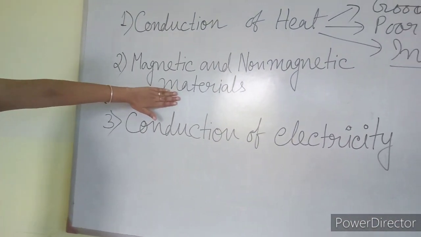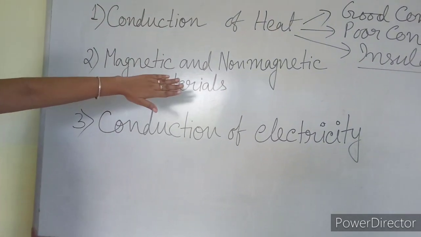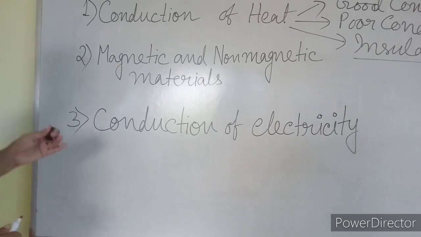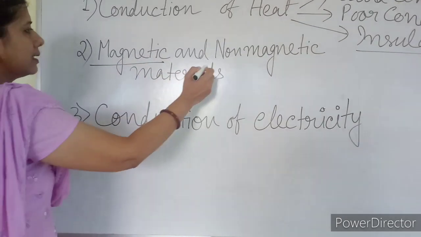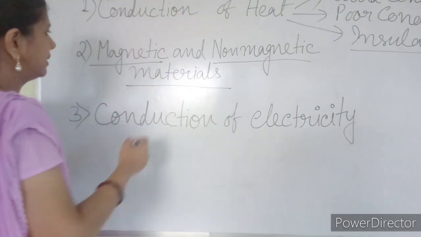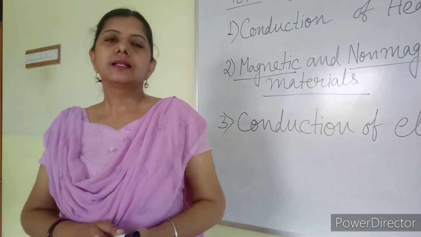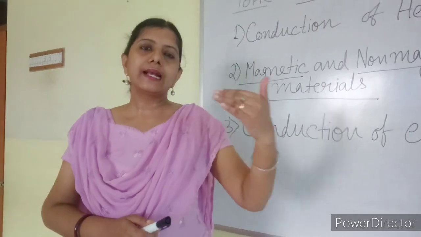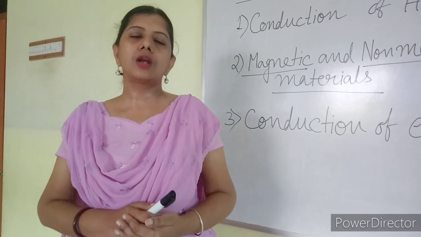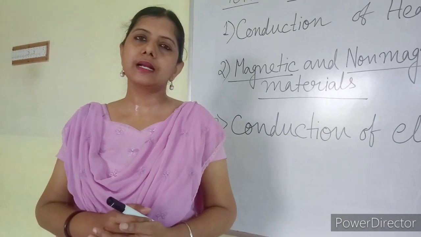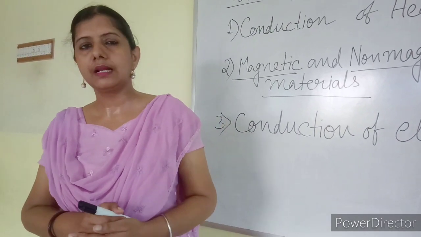Next, the material can be divided according to the basis of their magnetic property. So we can divide the materials as magnetic material and non-magnetic material. What is the meaning of magnetic and non-magnetic material? The material which are attracted by magnet, they are called magnetic material, and the material which are not attracted by magnet, they are non-magnetic material.